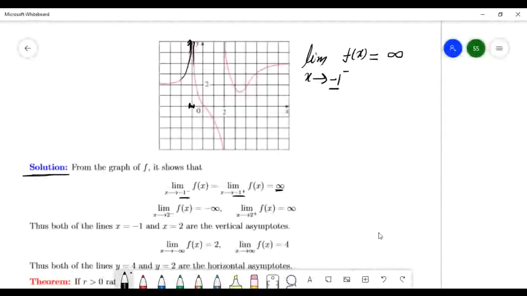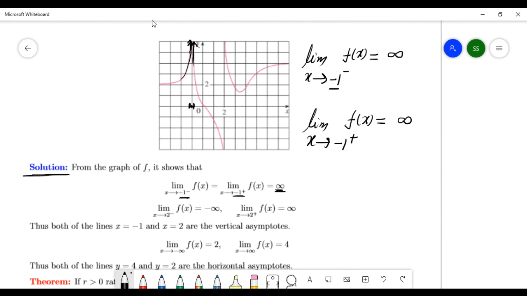Okay, now look over here. Limit as x goes to minus 1 from the right is equal to what? So x goes to minus 1 from the right, and here 3 minus 1 from the right. See this, here the function is going this way, infinity. So this also goes to infinity. These two limits are infinity.